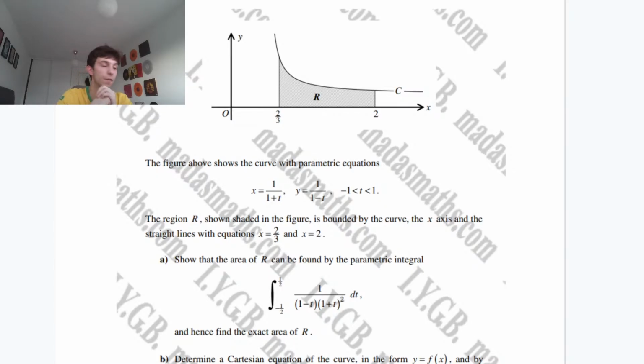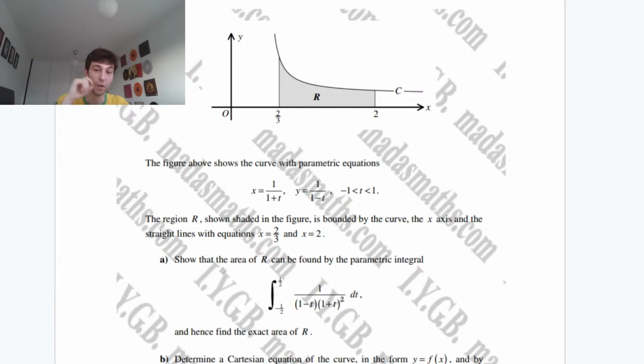So we're told the figure above shows the curve with parametric equations x equals 1 over 1 plus t and y equals 1 over 1 minus t, where t must be larger than minus 1 and less than 1. We're told the region R, shown in the shaded figure, is bounded by the curve, the x-axis, and the straight lines with equation x equals 2/3 and x equals 2. This is very nice of them, guys. They're already giving us our limits in terms of x. For parametric integration, we know we're going to have to change those limits.